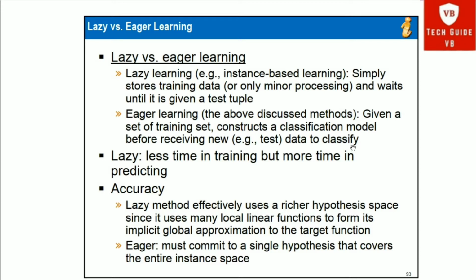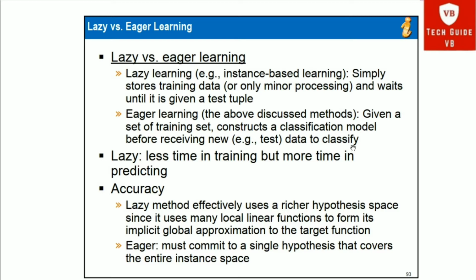given a set of learning or training data, it constructs a classification model before receiving new data to classify. So the difference between eager learning and lazy learning is that in lazy learning we wait for the test tuple, and in eager learning we construct the classification model before we receive new data to classify. So this is lazy learning versus eager learning. Here lazy means less time in training but more time in predicting.